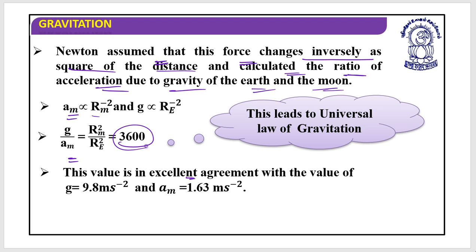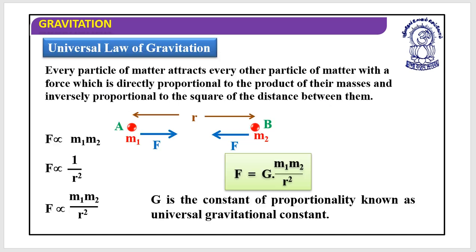This value is in excellent agreement with the value of g, which is equal to 9.8 meters per second square, and for the Moon it was 1.63 meters per second square. I hope this is clear. So this leads us to the universal law of gravitation. Any doubts? No? So let's begin with the universal law of gravitation.